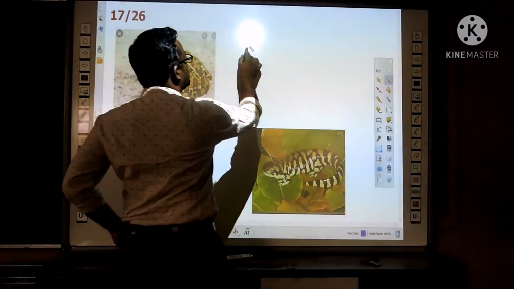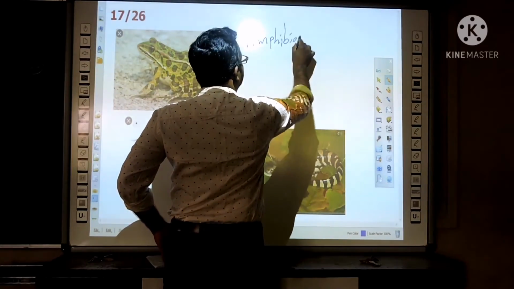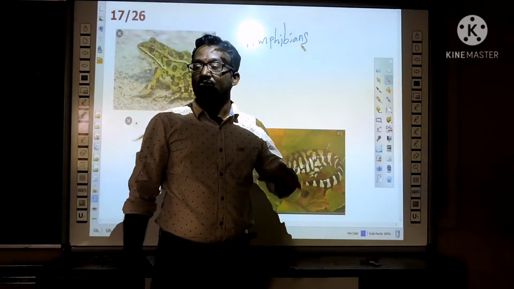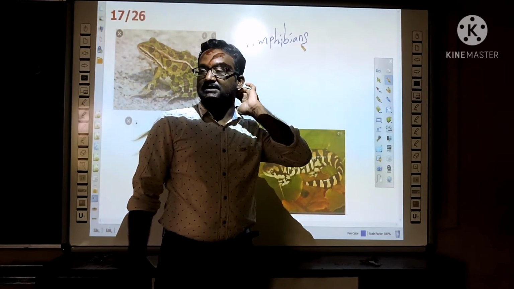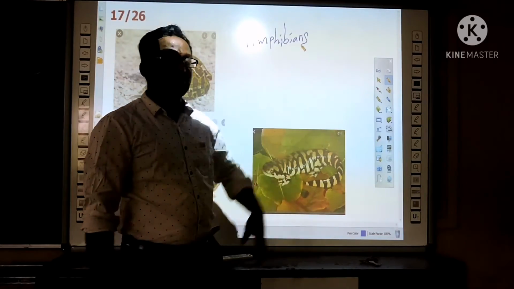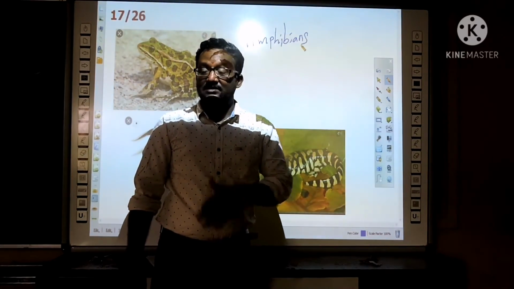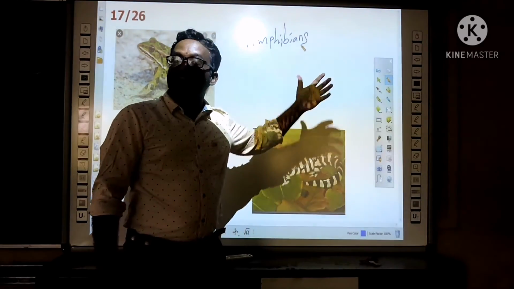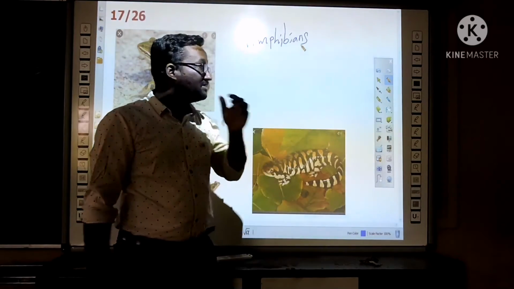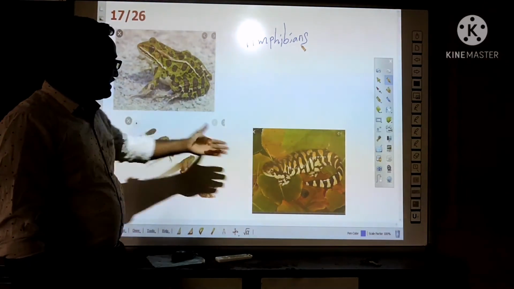Next one, amphibians. Amphibians are the first vertebrates that live in the water and on the land also. That's why they are called amphibians. Of course, the tortoise also lives on land and in water, but that is not an amphibian. Amphibians means which can respire on both land and in water. They are the amphibians. See, for example, the frog and salamander.